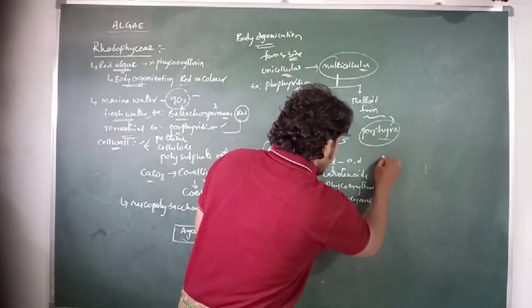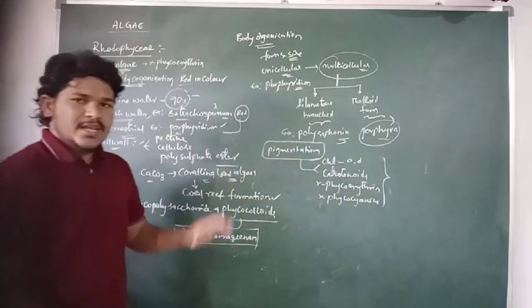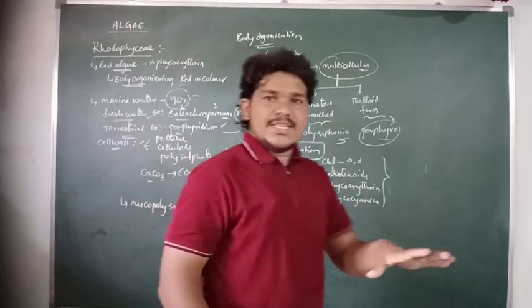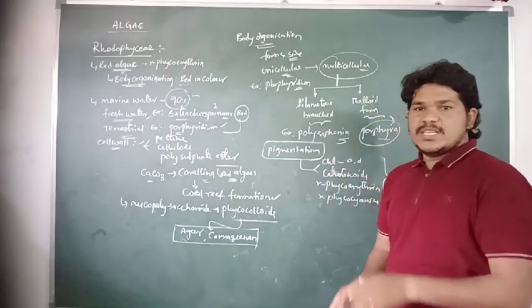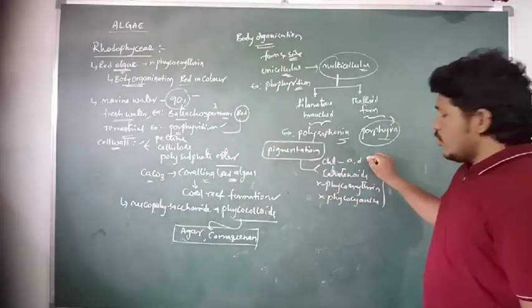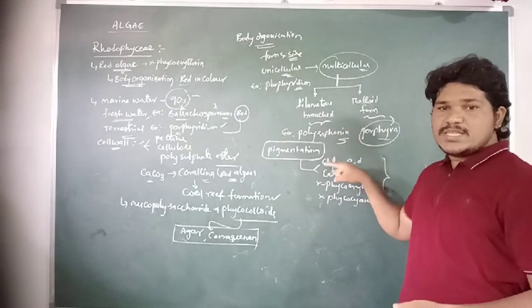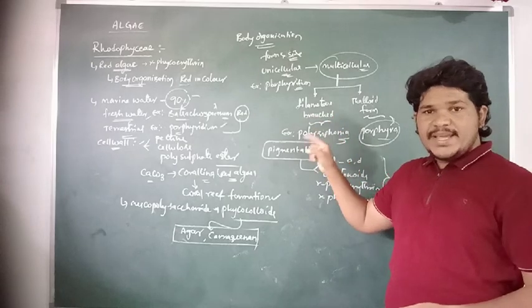These are the few pigments which are present in the cells of red algae. So here, if we observe the pigments present in the body cells of red algae, they are chlorophyll a and d. But in the brown algae, chlorophyll a and c. In the Chlorophyceae, a and b.